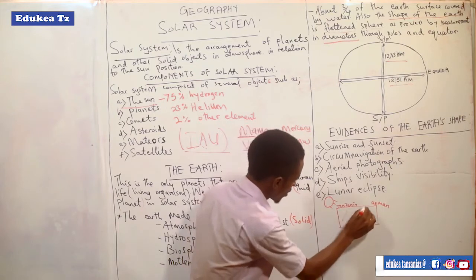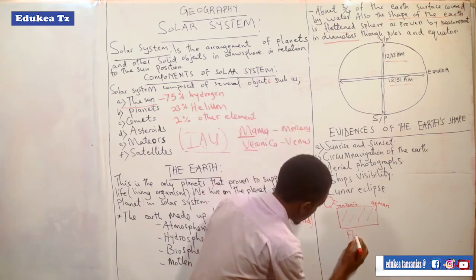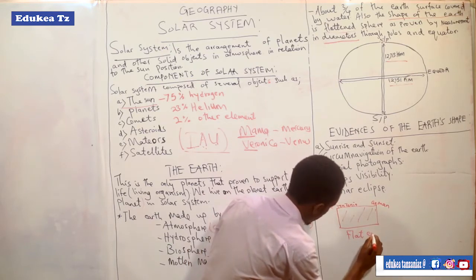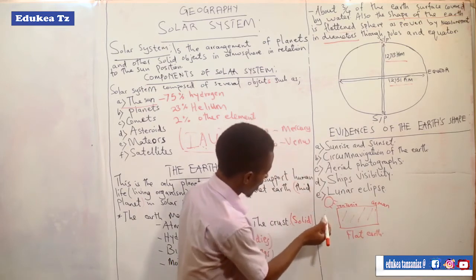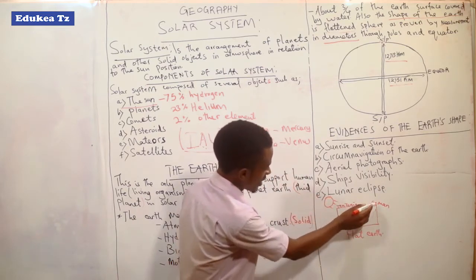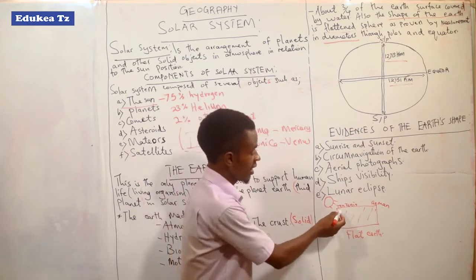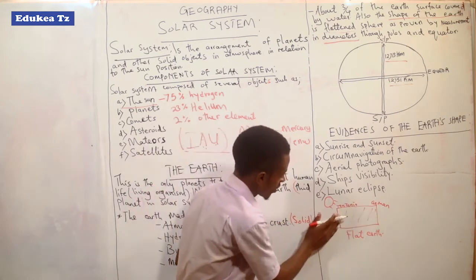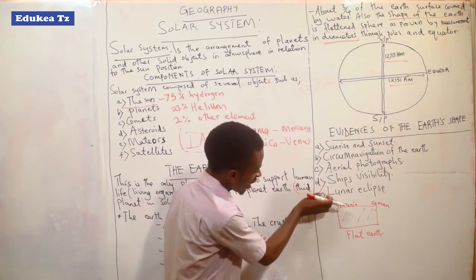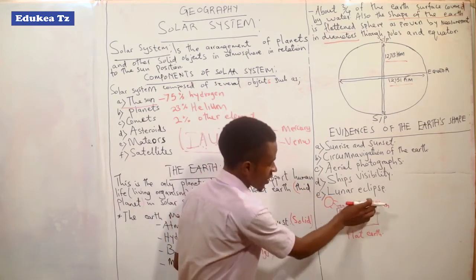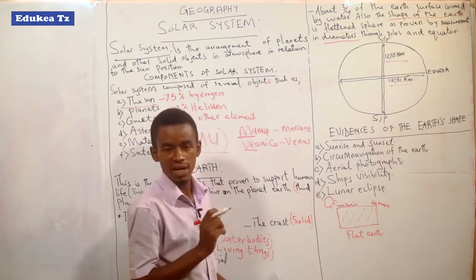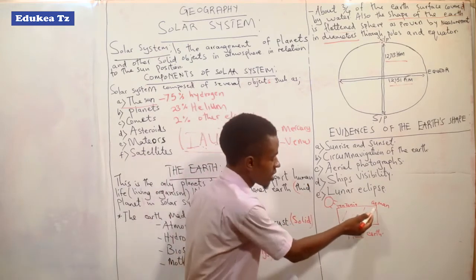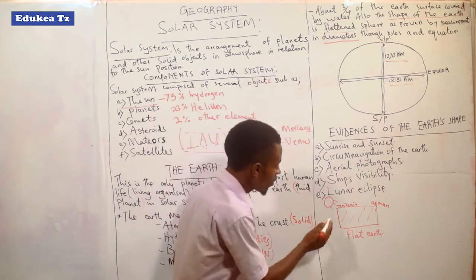An example. Here is the flat Earth. The sunrise: here is Tanzania, here is Germany, and you have to understand that between Tanzania and Germany there is a difference of time. So if the Earth were flat like that, it would mean that when there is sunrise, Tanzania and Germany could see the sun at the same point. But the sunrise of Tanzania is quite different from the sunrise of Germany. So we understand that the Earth is not flat.